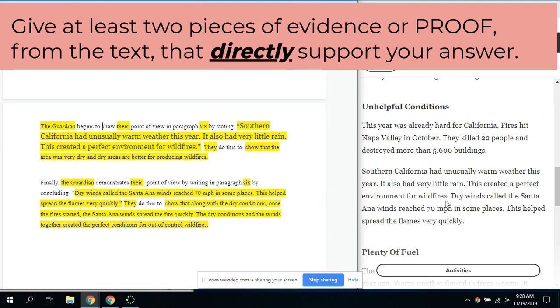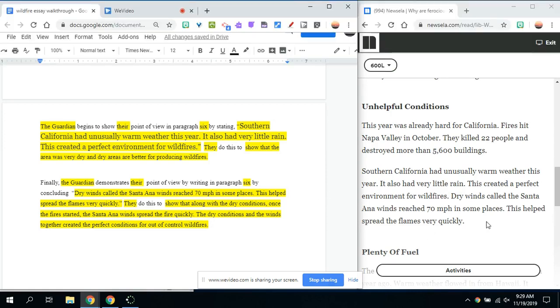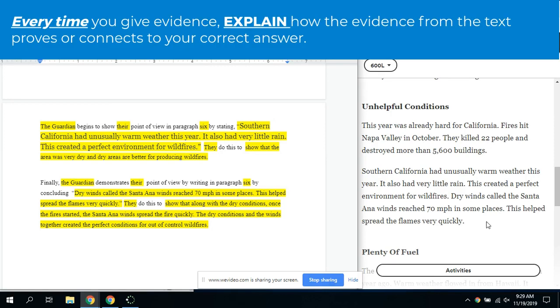And you'll notice that's this sentence right here. Again, I'm pulling directly from the text, so I have to add quotes. "This helps spread the flames very quickly." And there's that second part that is also directly from the text. I can't just give a quote and not explain why that supports my answer. So my next sentence explains why that supports my answer.